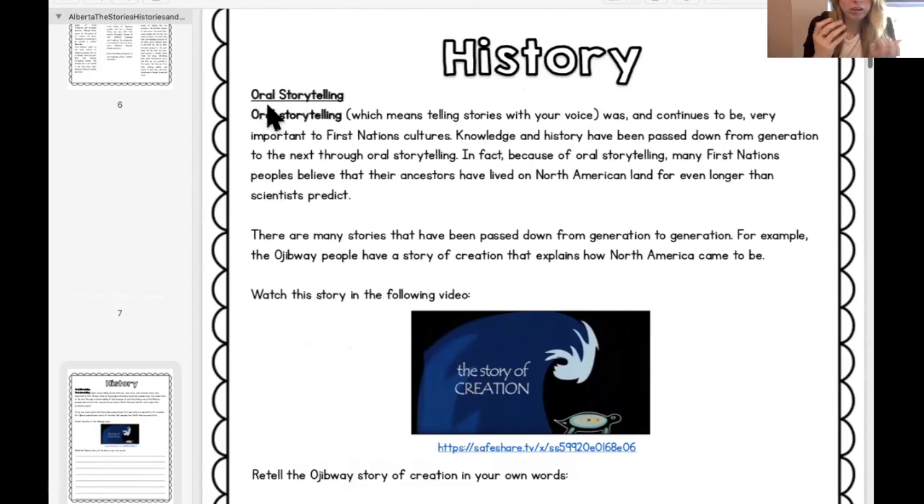We're on oral storytelling. Oral just means by mouth, so talking, like speaking. So it was very important for the First Nations to use storytelling to tell about their history. Oral storytelling, which means telling stories with your voice, was and continues to be very important to First Nations cultures. Knowledge and history have been passed down from generation to the next through oral storytelling. In fact, because of oral storytelling, many First Nation peoples believe that their ancestors have lived on North American land for even longer than scientists predict.